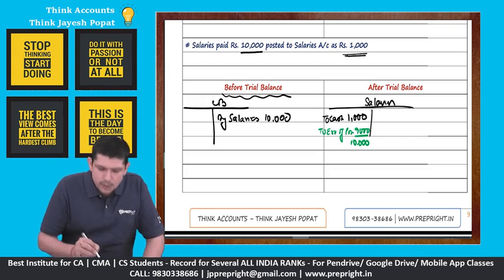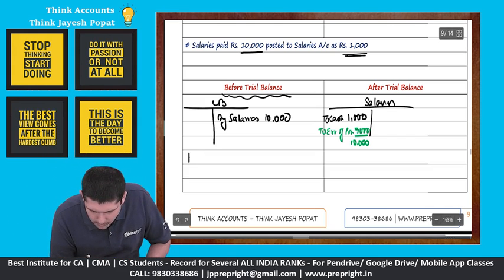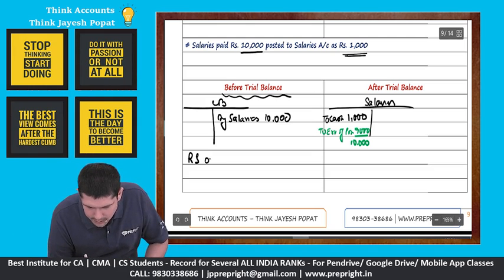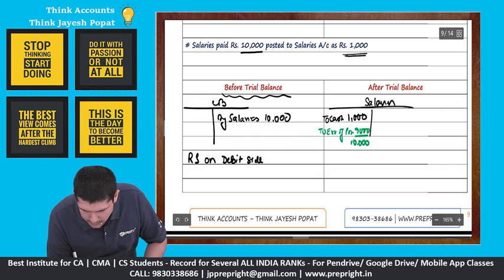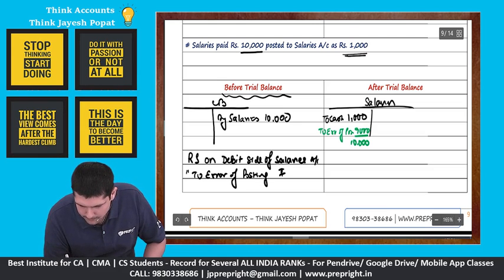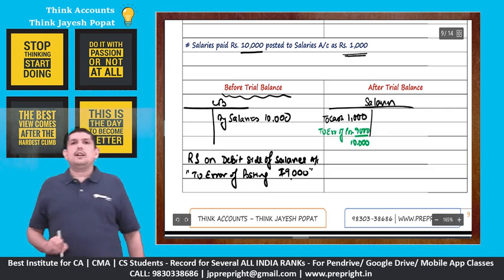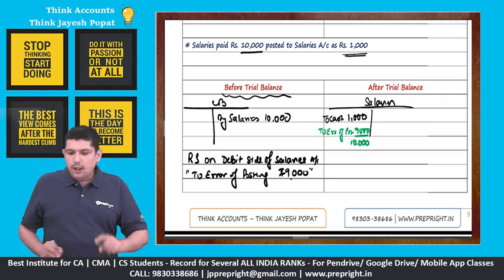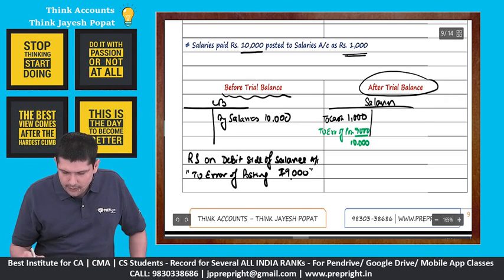Absolutely clear about this. So before preparation of trial balance, we'll say rectification statement on the debit side of salaries account to error of posting rupees 9,000 to make the total 10,000. Absolutely clear about this. Now we'll talk about a scenario after trial balance.